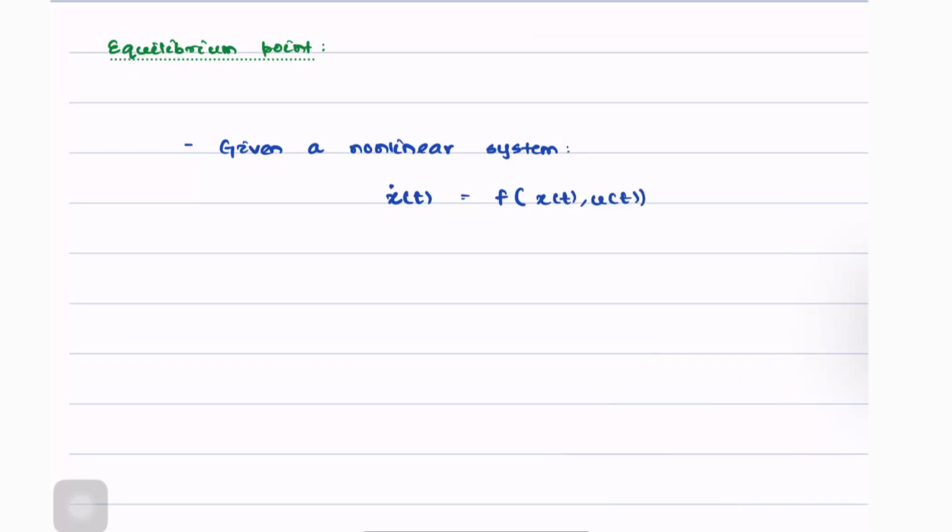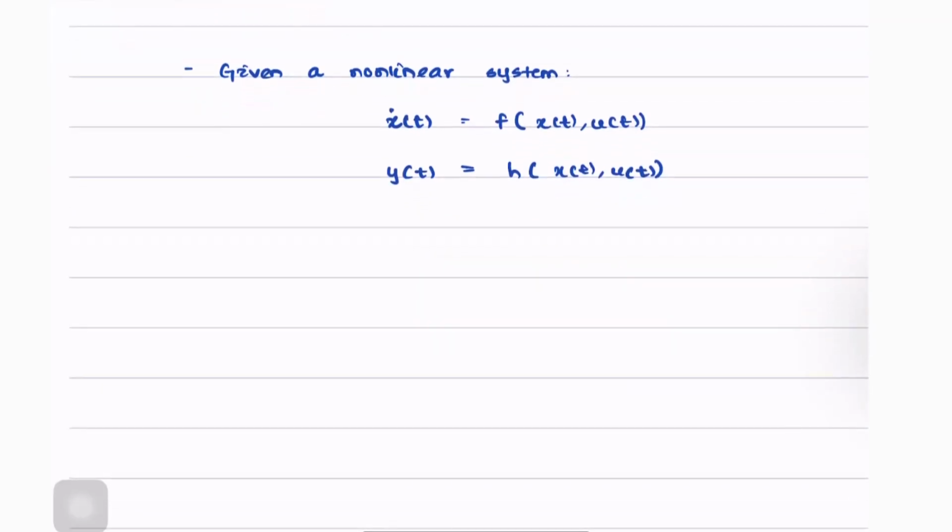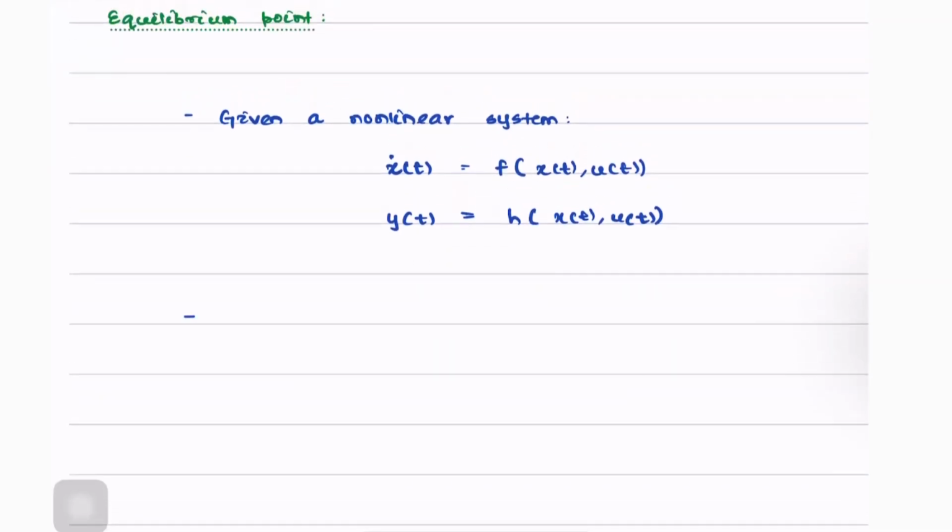It could also be an explicit function of t as well. And y of t, which is the output of the system, is again a nonlinear function of the states and the input. So what is an equilibrium point? At an equilibrium point, x bar, we get